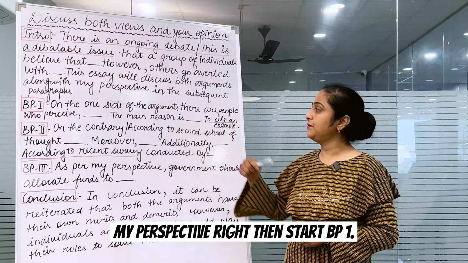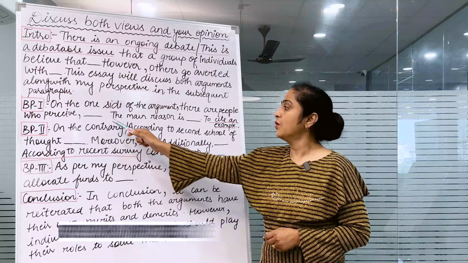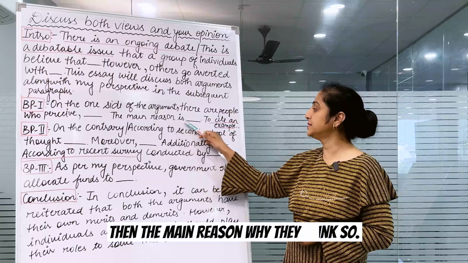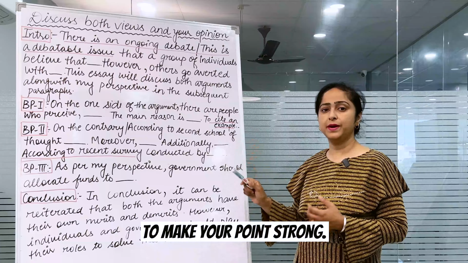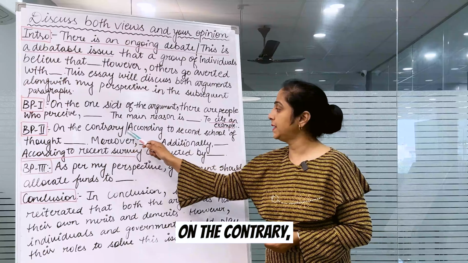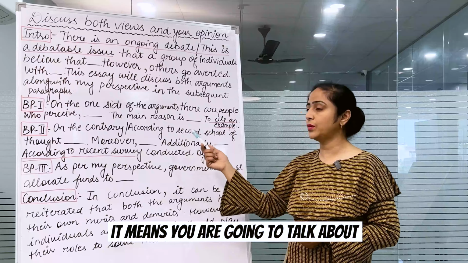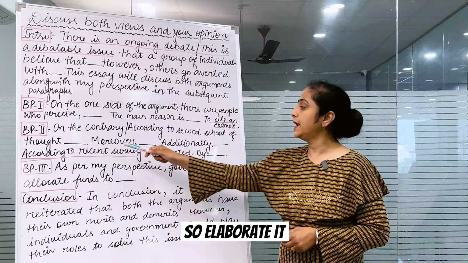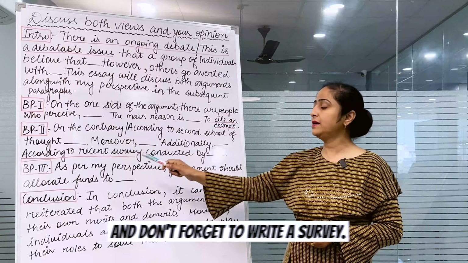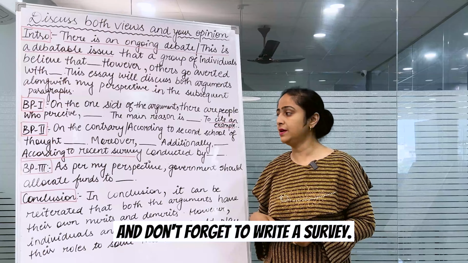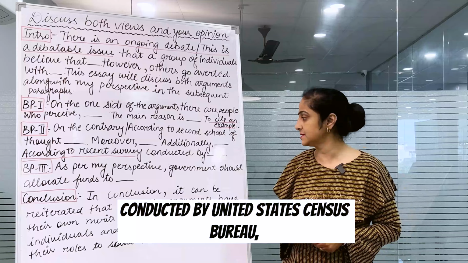Then start BP1. On the one side of the argument, there are people who perceive what they think. Then the main reason why they think so. Then cite an example to make your point strong. On the contrary, or according to the second school of thought, it means you are going to talk about the second argument. So elaborate it by adding moreover, additionally, and don't forget to write a survey: according to a recent survey conducted by the United States Census Bureau.